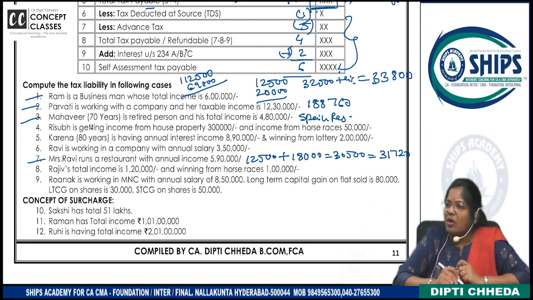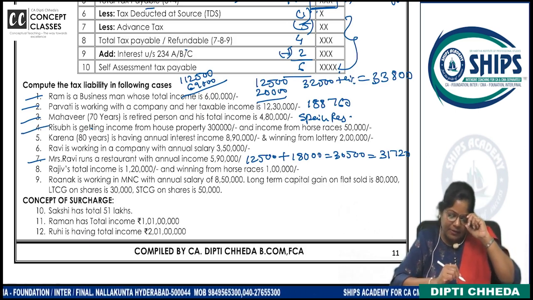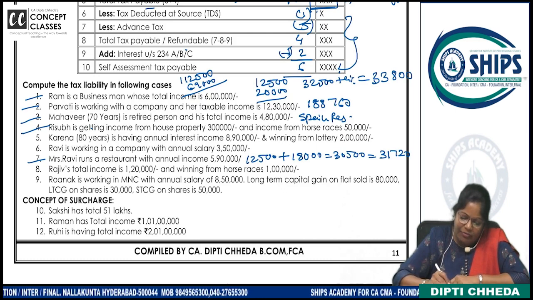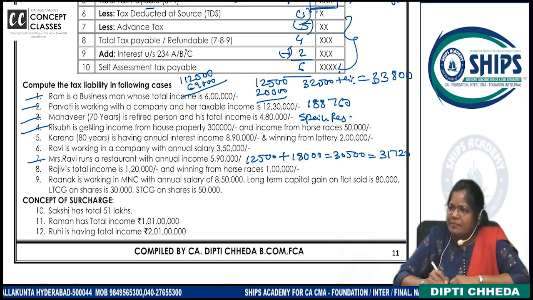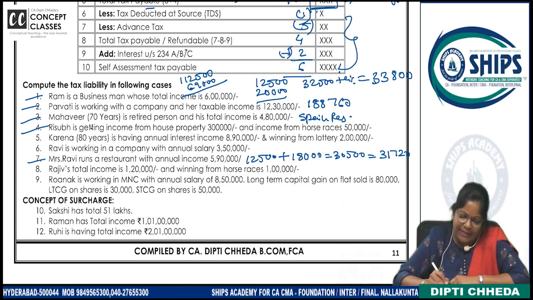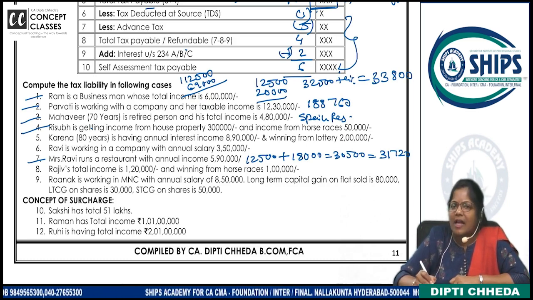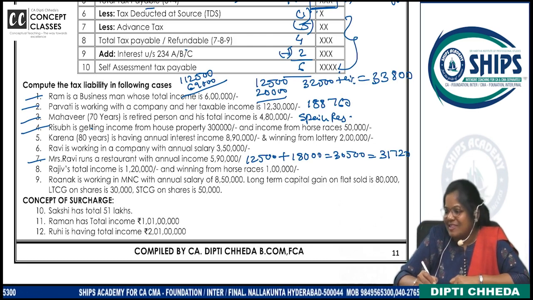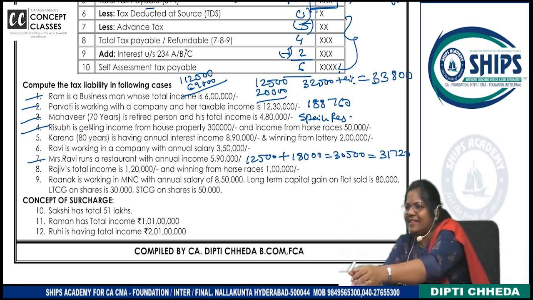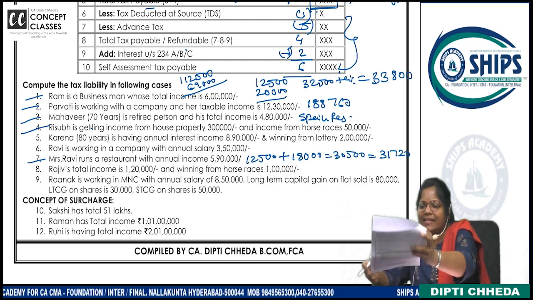Chalo, fourth problem we are solving now in notebook. 1, 2, 3 and 7 we have done. Fourth we are doing now in class. Rishabh is getting income from house property. His house property are routine income 3 lakh. Yes, right. And income from horse races. How much? 50. What is this horse races? Special income, special rate, casual income you can say. Shall we solve the problem in writing? Yes, let us do it.